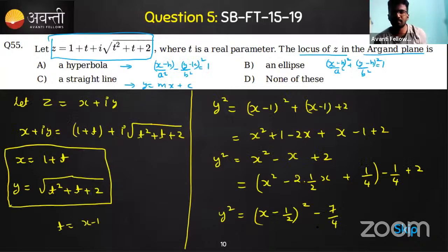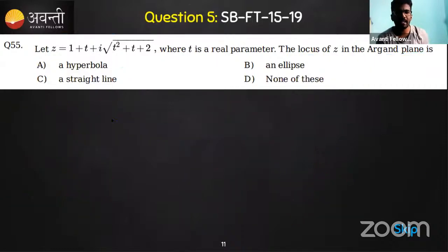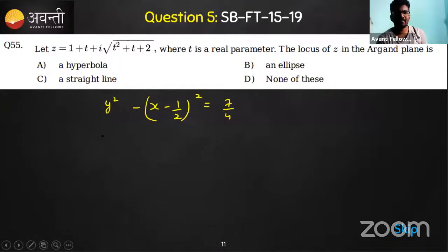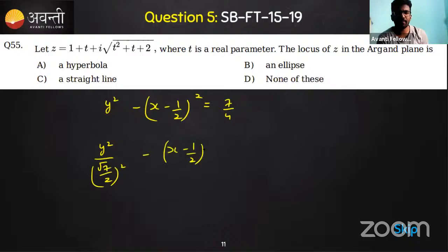So we got an answer, right? See, y square minus x minus 1 by 2 whole square is equal to 7 by 4. Or you can say y square divided by square root of 7 by 2 whole square, minus x minus 1 by 2 whole square divided by square root of 7 by 2 whole square is equal to 1.